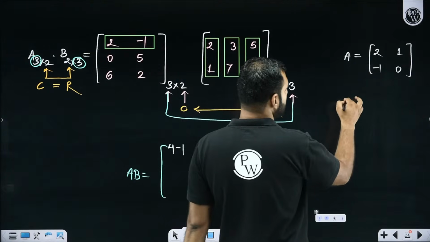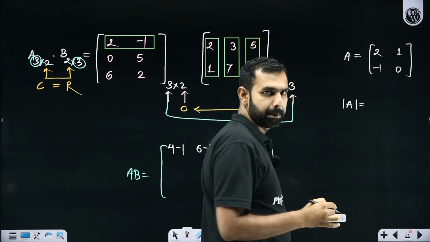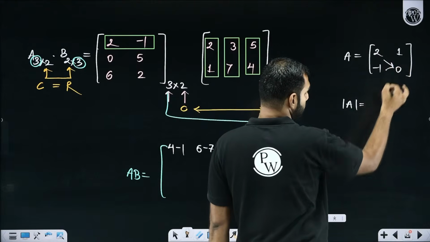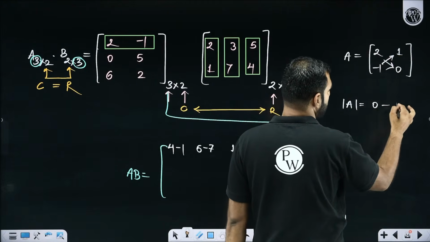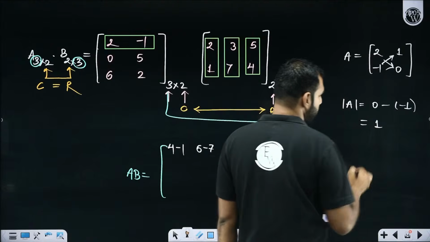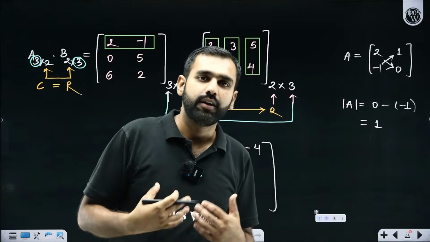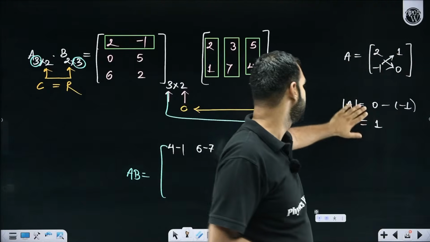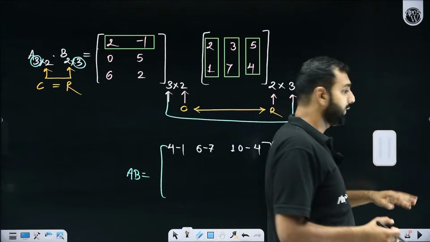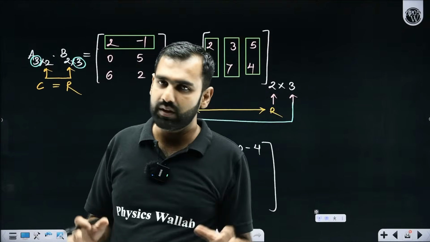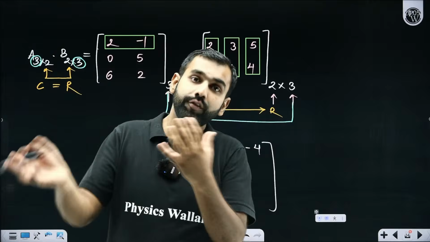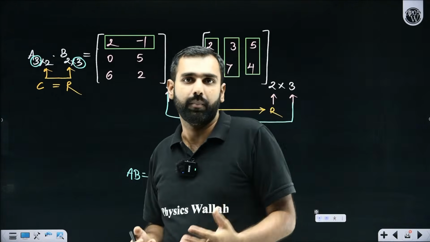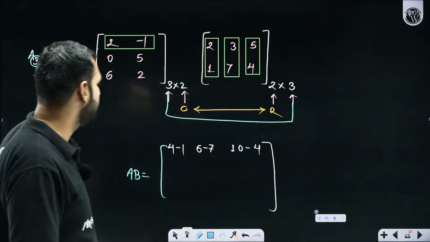But if I ask you the value of determinant of A, so this is a matrix A and this is determinant of A, which is given by 2 into 0 minus 1 into minus 1. So the value of the determinant is 1. Of course, we can find the determinant of a square matrix only, but this is a square matrix and this is its determinant. So I hope nobody is confused with the difference between matrices and determinants. They are different. Determinant is an operation on square matrices. Just like addition, subtraction, multiplication, we take determinant of a matrix. Got my language? I'll come back to this.